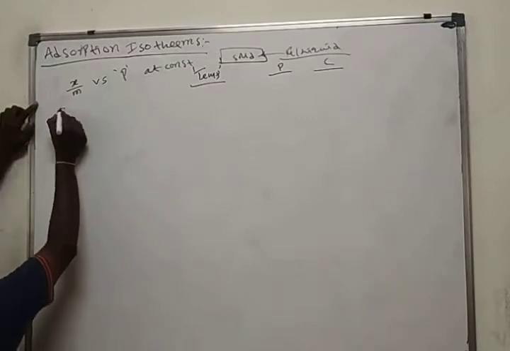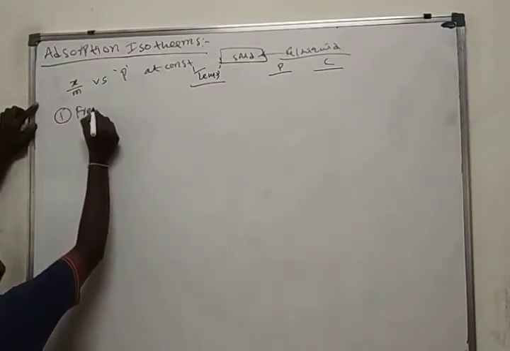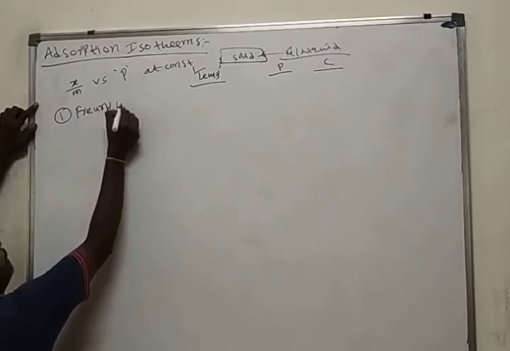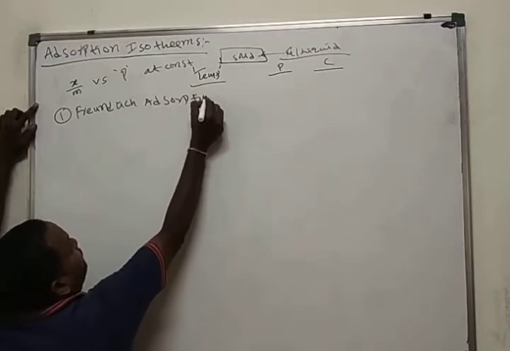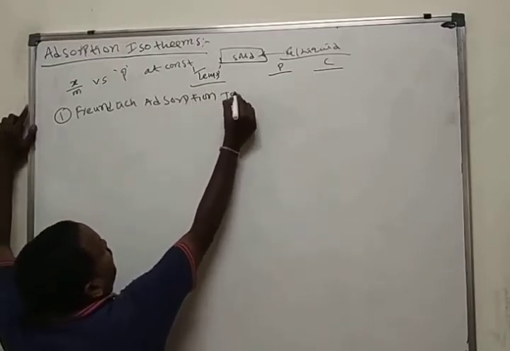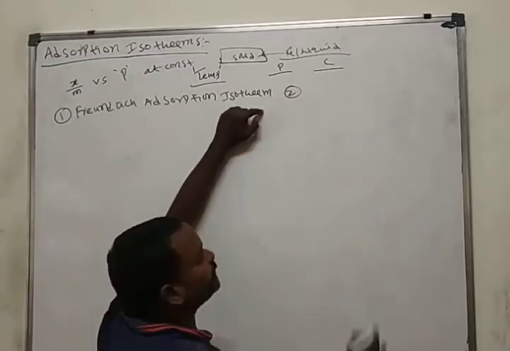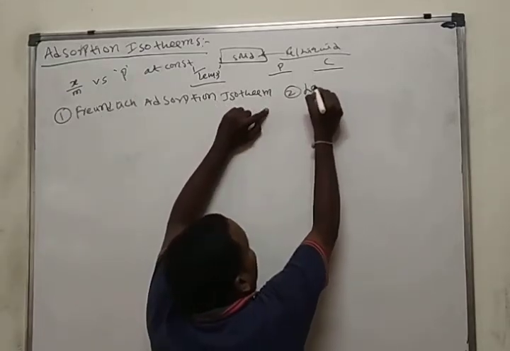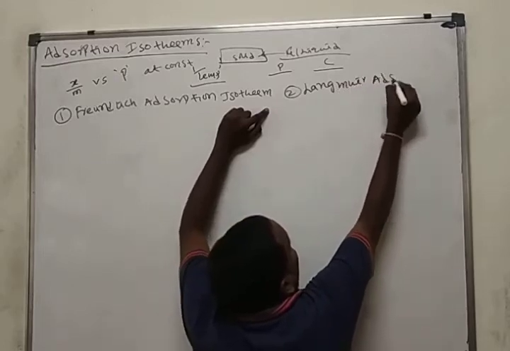Two types of absorption isotherms are there. One is the Freundlich absorption isotherm. The second one is not present in our syllabus, but okay, it is the Langmuir absorption isotherm.